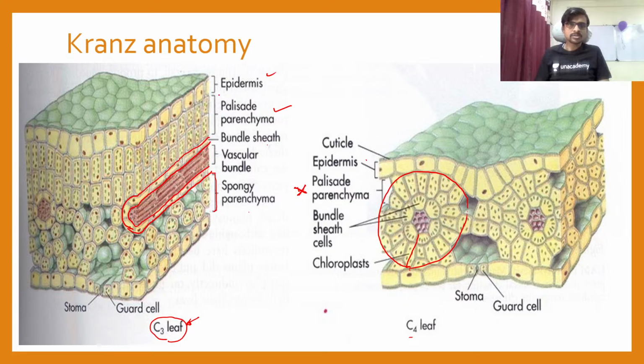and it is very close to the lower part of a leaf. Okay, so if you see the leaf like this, for example, this is a leaf.